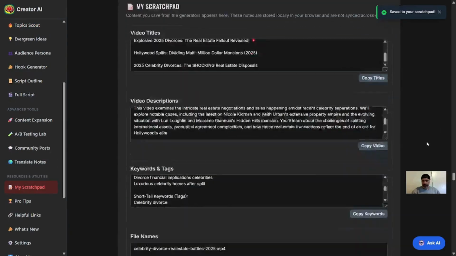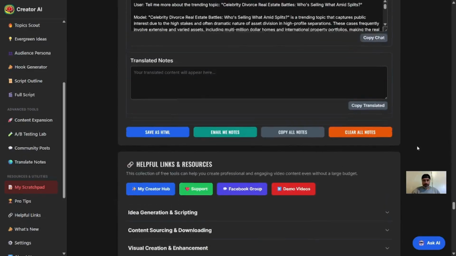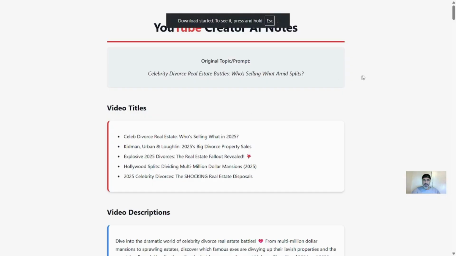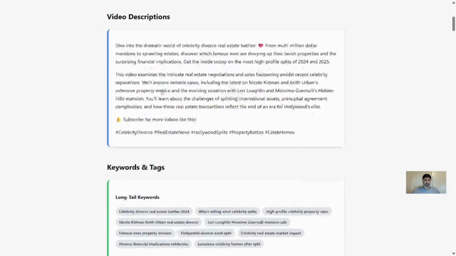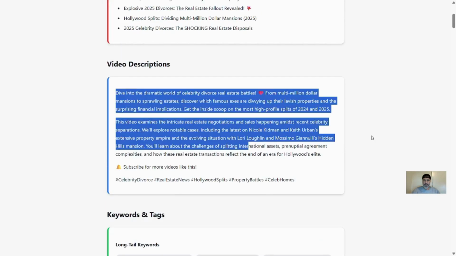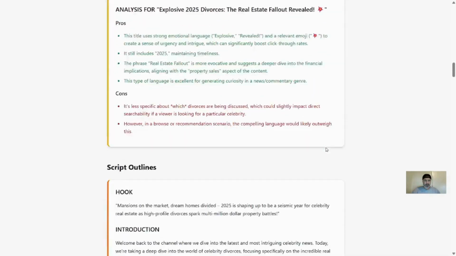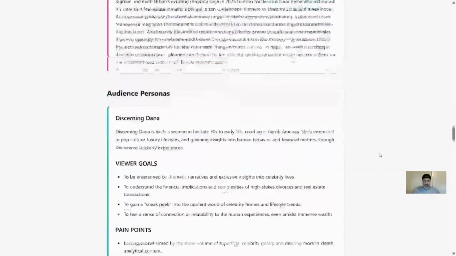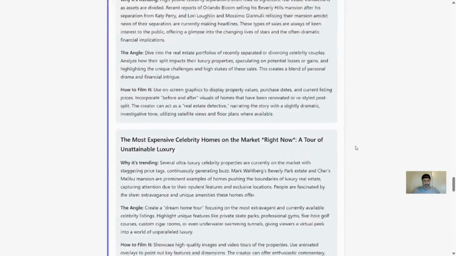So now our scratch pad has all of our notes of the items that we generated here, and we could just simply save as HTML. And now all of these notes are going to come up clean with your original topic, your video titles, your descriptions. You can simply copy and paste this right into your YouTube description. Has all of our notes here. So in terms of time, we'll scroll all the way down. So everything that we generated on, so you can just have unlimited ideas saved on deck.